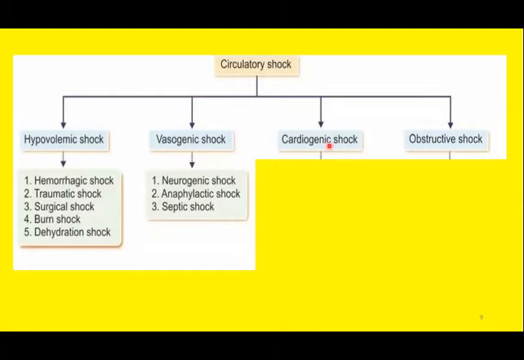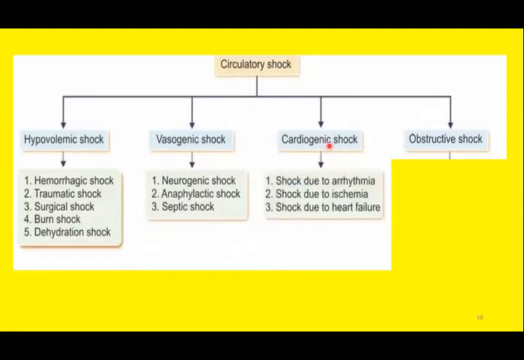Now, cardiogenic shock may be due to any abnormality within the heart itself. If there is any abnormality in the rhythm of the heart or arrhythmia is there, this may lead to circulatory shock. If there is heart failure, again, it may lead to shock. If there is ischemia or improper or inadequate perfusion to the heart muscle, this may again lead to the type of circulatory shock. And all these types in which the source of origin, the pathology is within the heart, is labeled as cardiogenic shock.